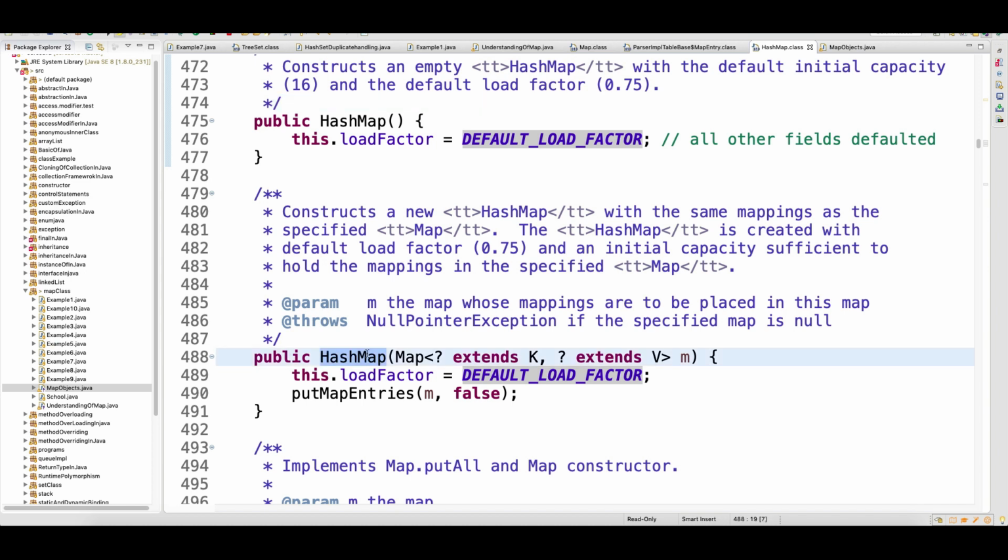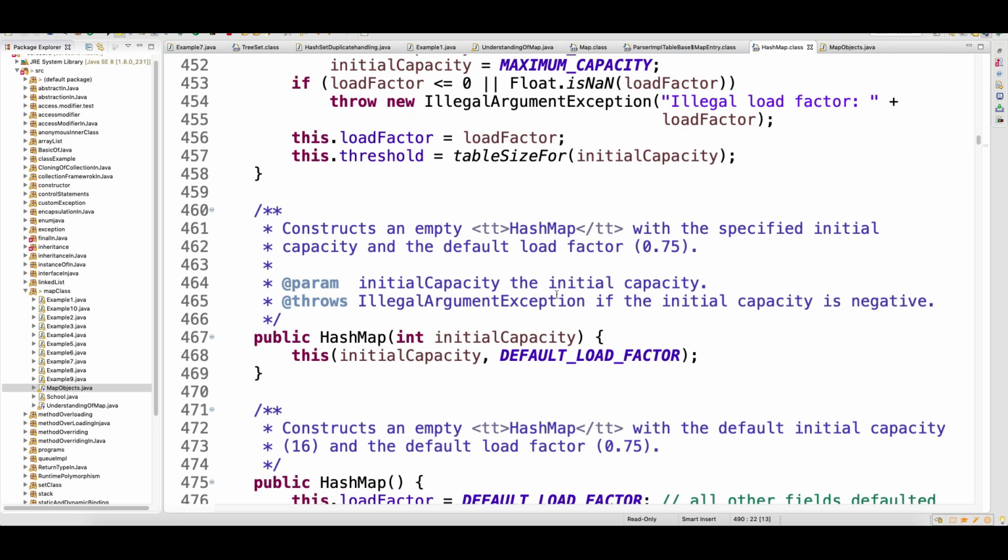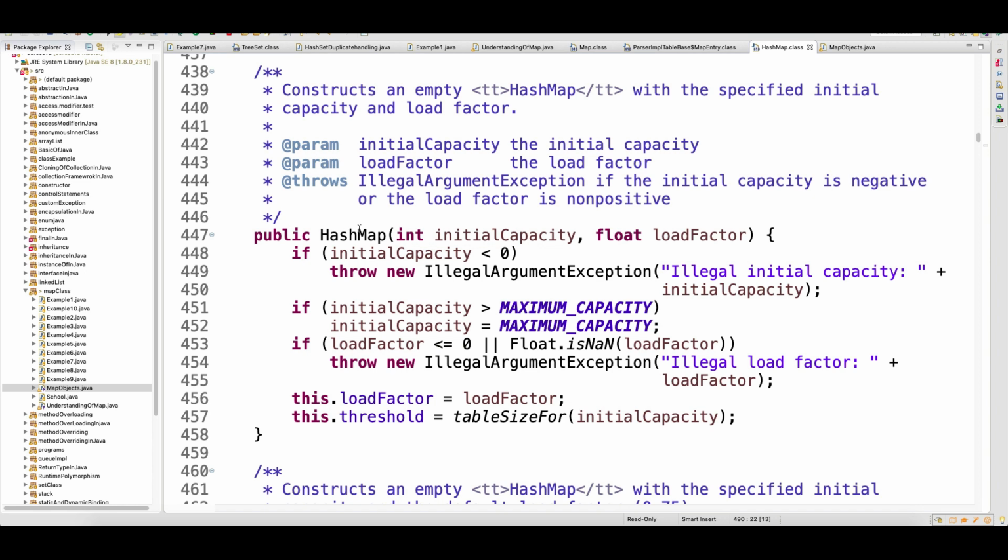See here, in this different constructor which will take another map object as an argument, also you can see that the load factor remains the same, 0.75, and whatever map you supply in the parentheses, it will put the entire thing in the map again. Then the other constructor, if you look here, is where you can supply the load factor. So whatever load factor you supply, it will grow whenever the data gets full.